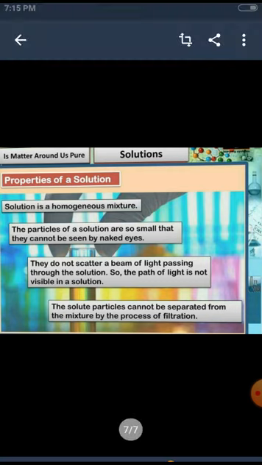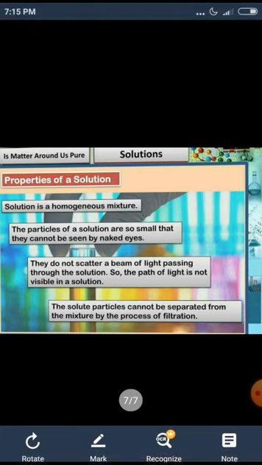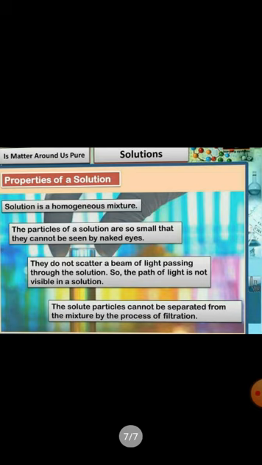The particles of a solution are quite small. They are smaller than 10 to the power of minus 9 meter in diameter. 10 to the power of minus 9 of a meter is known as a nanometer. Because the particle size of a solution is so small, we cannot see them with our naked eyes.